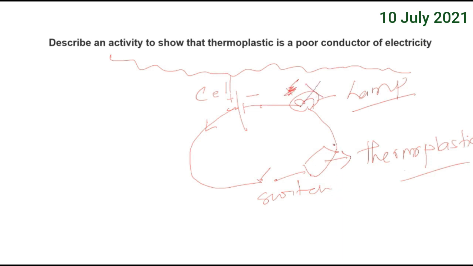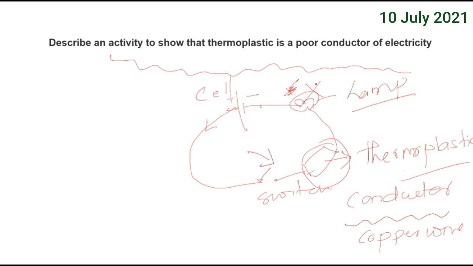But you take this out and put in any conductor. And what is a conductor? A good conductor of electricity, a copper wire. You just put a copper wire in place of this thermoplastic, and you will find the moment the switch is on, the bulb will get on. Whereas if you replace the copper wire by this thermoplastic, the bulb will not get on. And that is the demonstration to show that thermoplastic is a poor conductor of electricity.